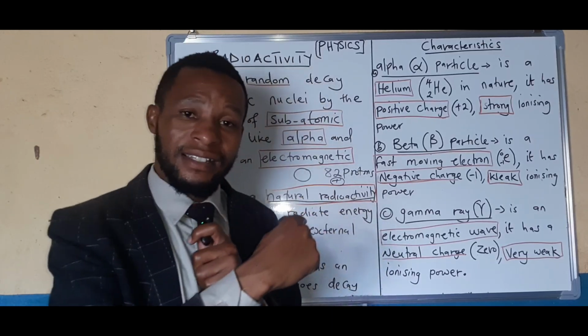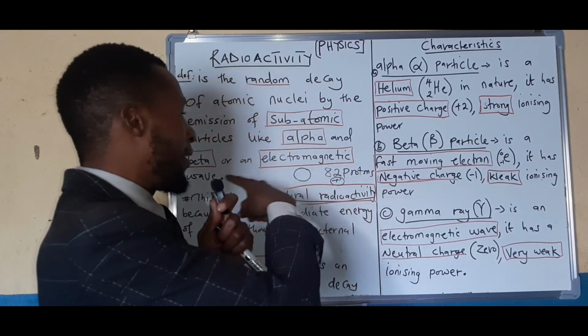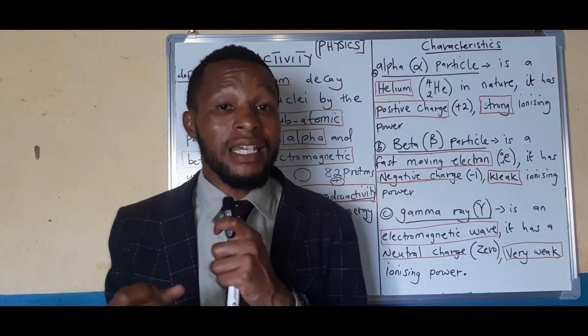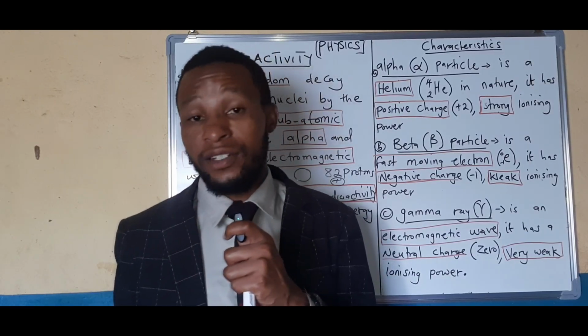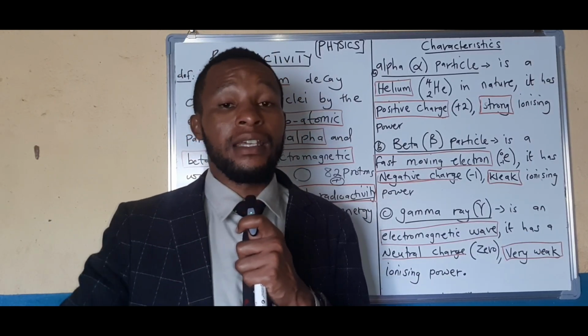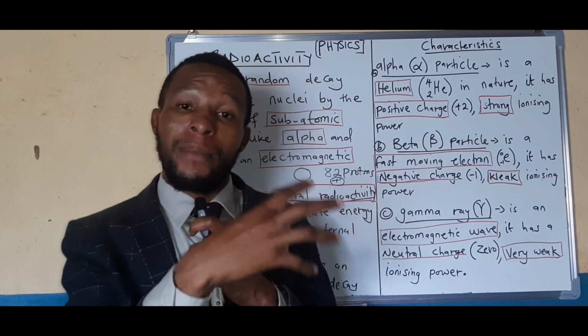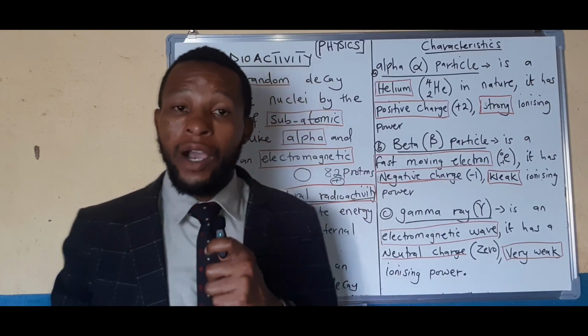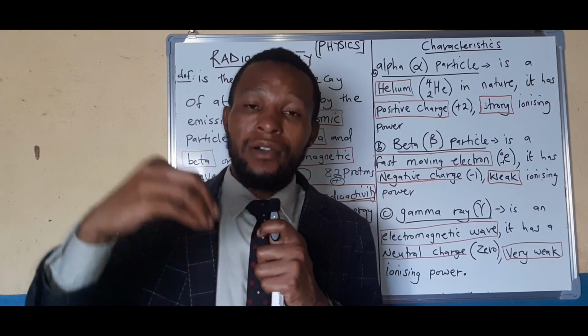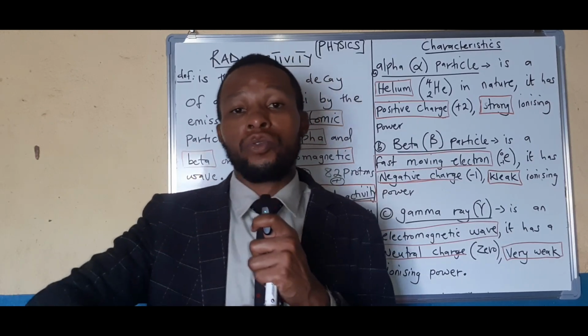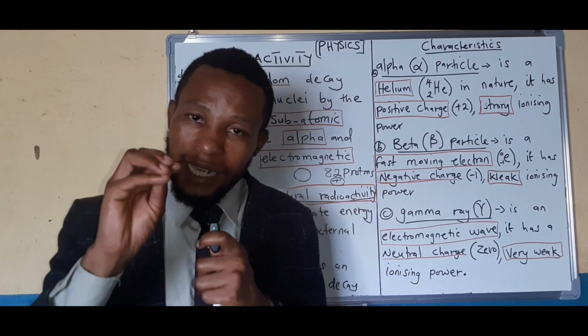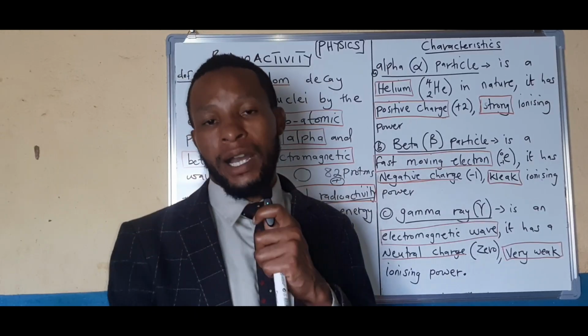Now, in this case, alpha, beta, and electromagnetic waves do not gain or receive electrons. They just knock out electrons. So when we talk about their ionizing power, we mean the strength or the energy they have to knock out electrons on the atoms when they pass through matter.